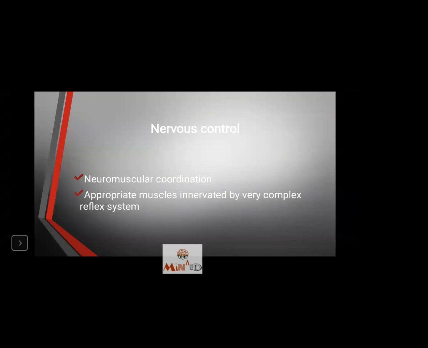Whoever does this action faster, that is because of the synapses involved. So that coordination between the nervous system and the muscular system is called neuromuscular coordination. Second, appropriate muscles innervated by a very complex reflex system.